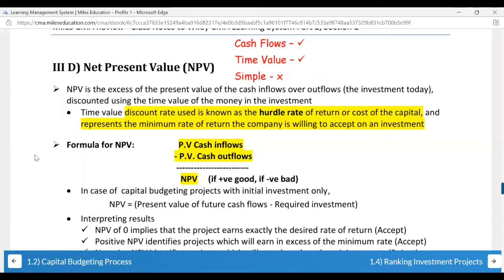NPV, net present value, is the excess present value of cash inflow over cash outflow. So pretty easy to understand. And I would rather say this is easy to calculate. If you know how to calculate the basic method, the skeleton of the discounted payback period, I don't think NPV should be a problem for anyone. The simple calculation is how much present value of cash inflow you're receiving over cash outflow. So how much more you're achieving than the break even by applying the present value factors to both of them.